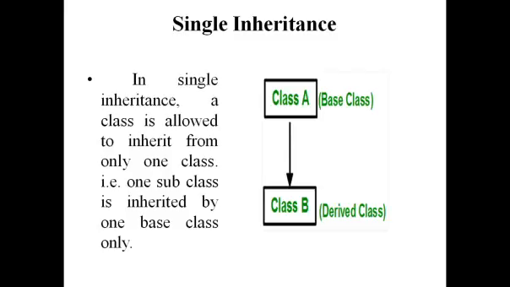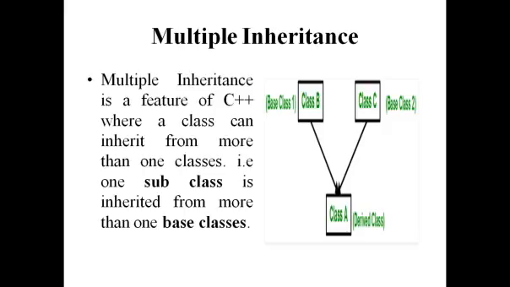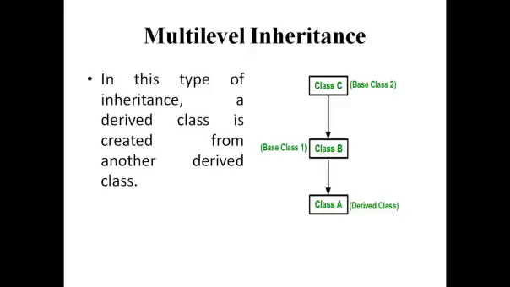First one, single inheritance. Here we have only one base class and one derived class. And next, multiple inheritance. If you have more than one base class, we call it multiple inheritance. And multi-level inheritance, where a derived class is created from another derived class.